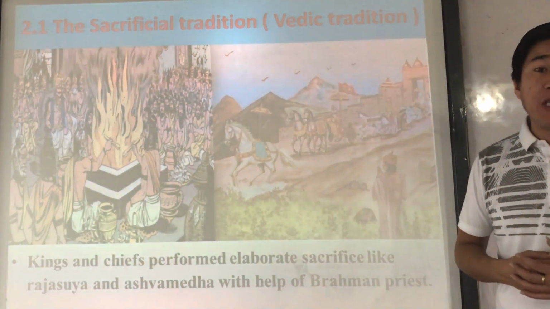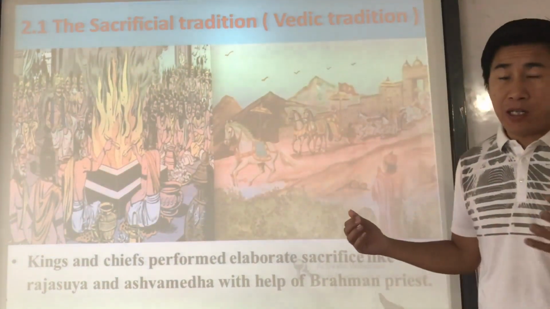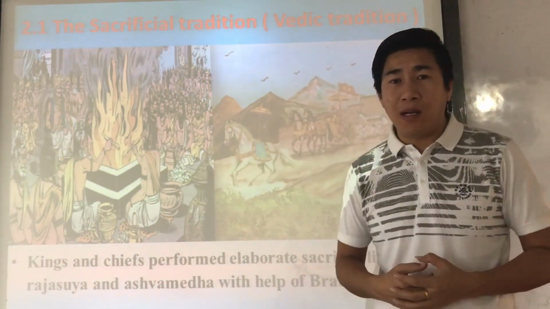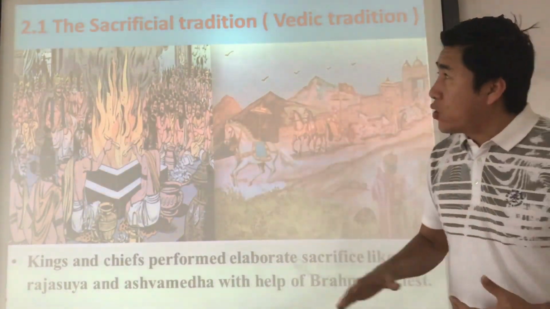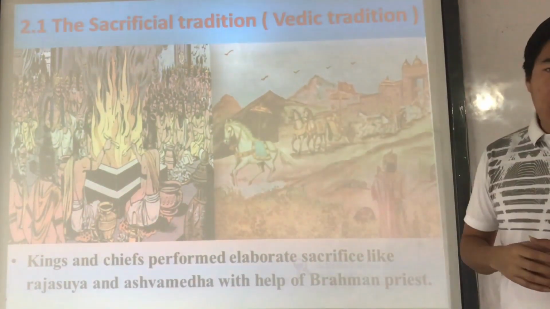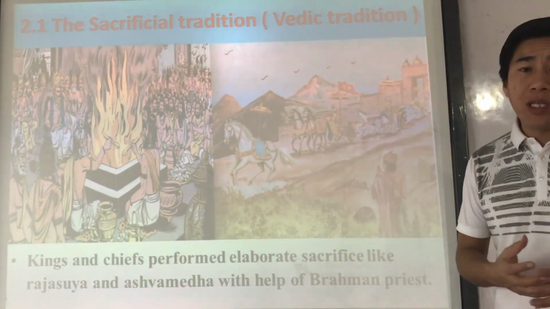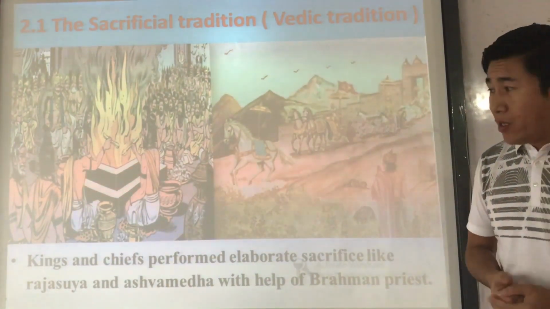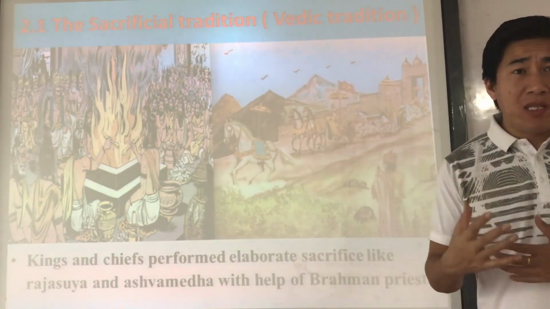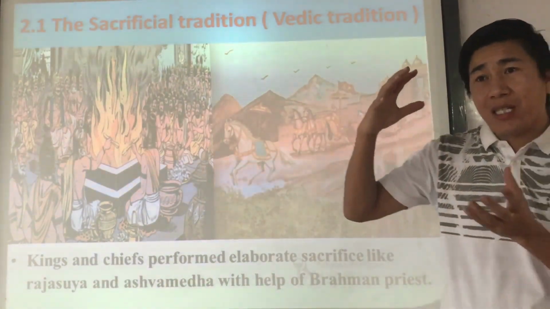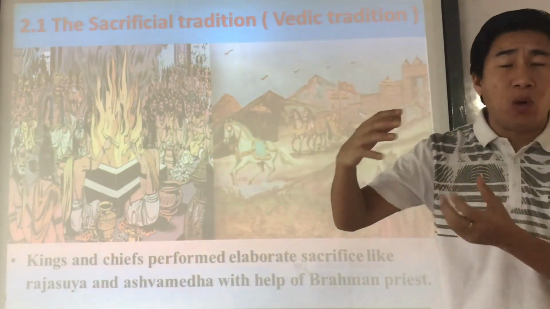In Mahabharata, if you remember, Yudhishthira performed that Ashwamedha sacrifice after the Kurukshetra war, on the advice of Krishna and Vedvyas. You know about it if you have already watched the Mahabharata. Understood? So that is all about the sacrificial tradition within the Vedic text. Now, after 600 BC, what happened?